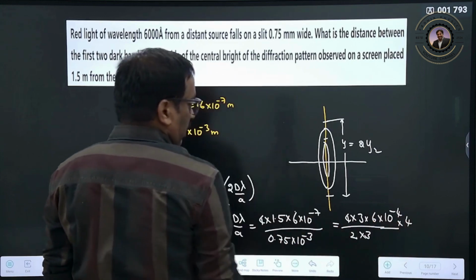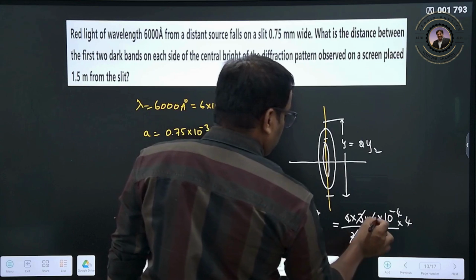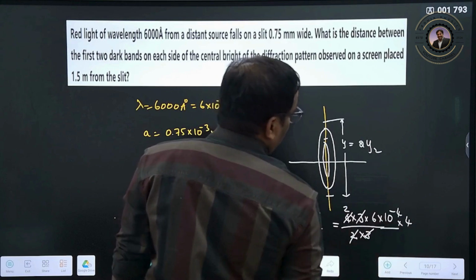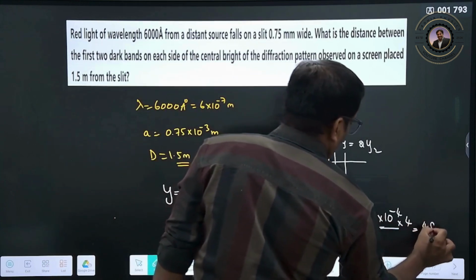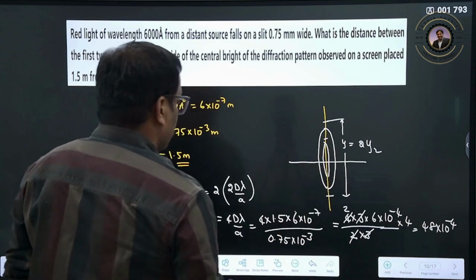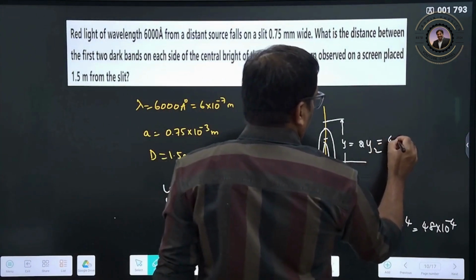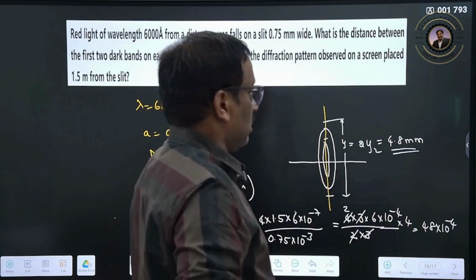Clear? So the 3 cancels here, with 4. Therefore here it will be 2. So 12 into 4, 48 into 10 to the power of minus 4. So 48 into 10 to the power of minus 4 is nothing but 4.8 millimeter. So that will be the distance. Clear?